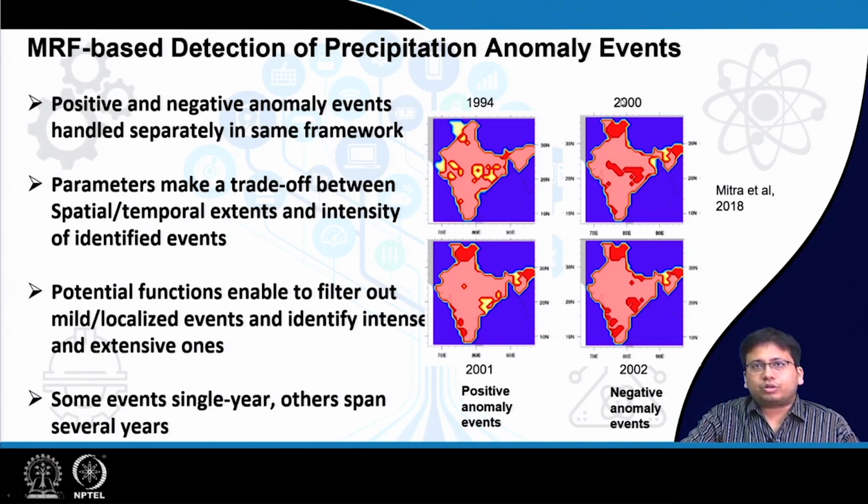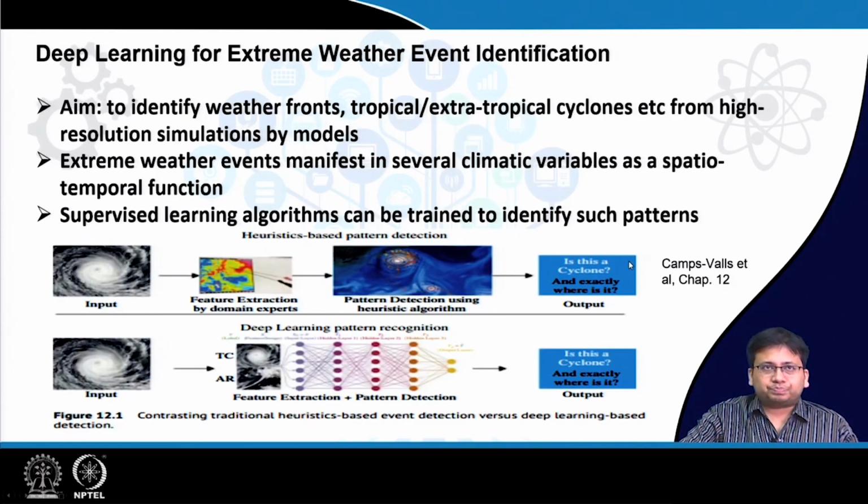Similarly, in the years 2000 and 2002, both of which were deficient rainfall years or deficient monsoon years, we can see that these were the regions which had large negative anomaly events of rainfall, that is, they received much less rainfall than usual. Similarly, in this study they identified various events which lasted several years and so on.